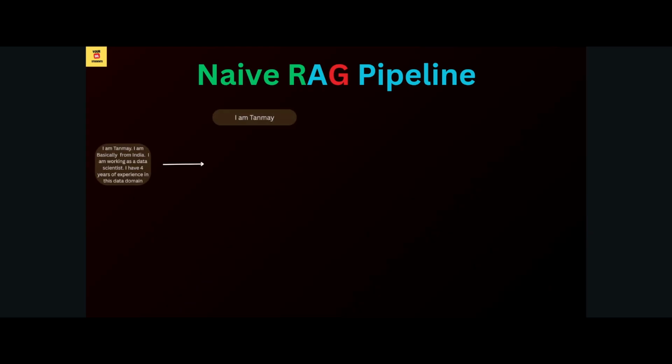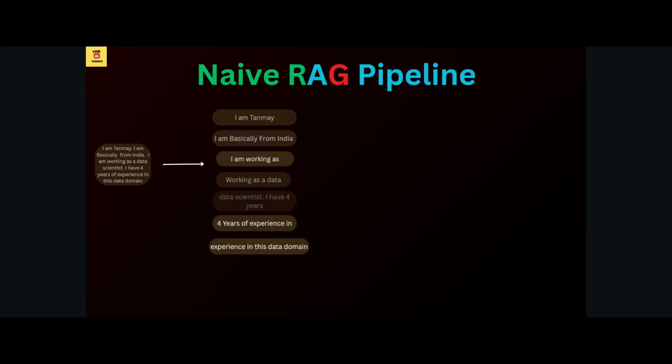So first step, as I said, I have to read my data and I have to divide it into multiple chunks. So these are my chunks, if you see. Okay, so you can see it has divided my data into multiple chunks. In my first chunk I have "I am Tanmay." In my second chunk I have "I am basically from India." Then "I am working as a data scientist." Then "I have 4 years of experience in this data domain."